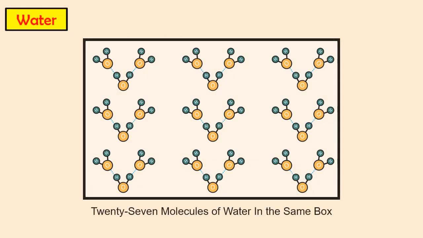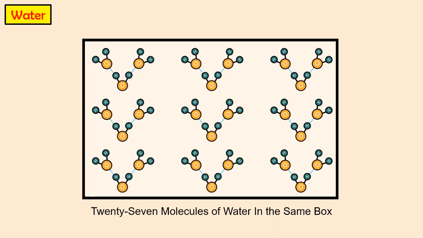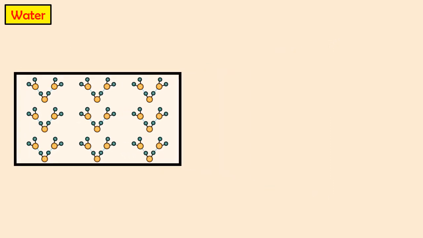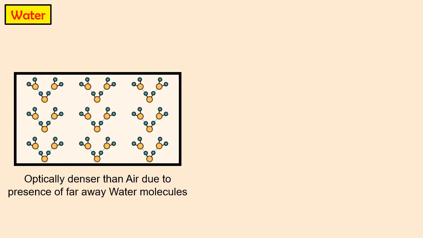Next, let's take the example of water medium. The molecules of water are more tightly packed than the air. 27 molecules of water are fitted in the same sized box, just to show that the water is optically more dense than the air. This is a fictitious representation just for the sake of understanding.